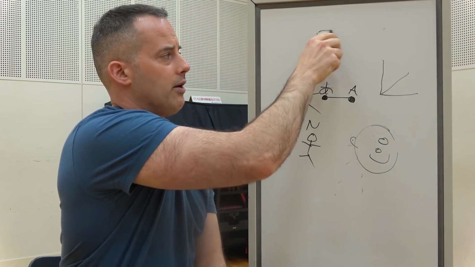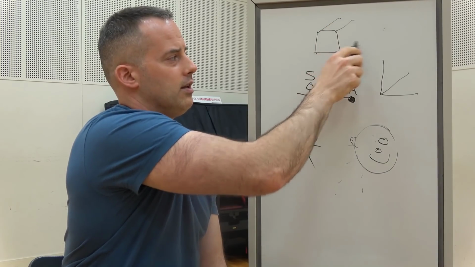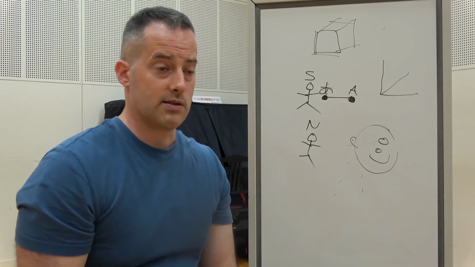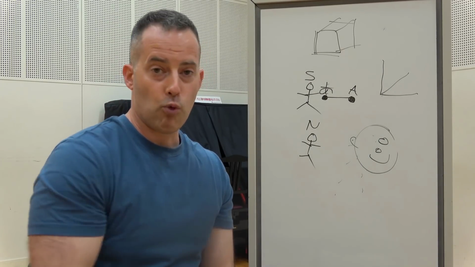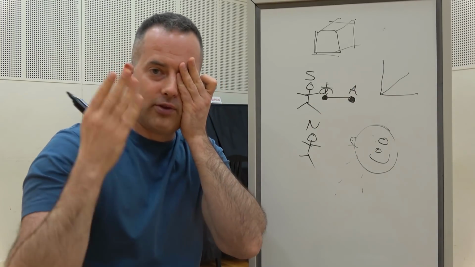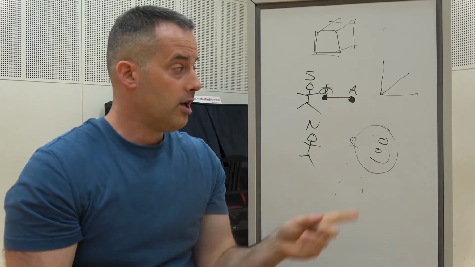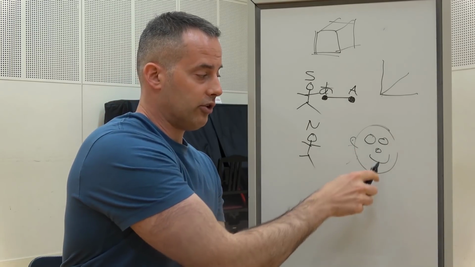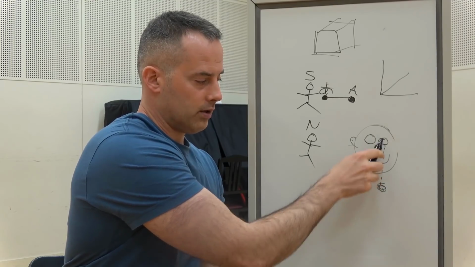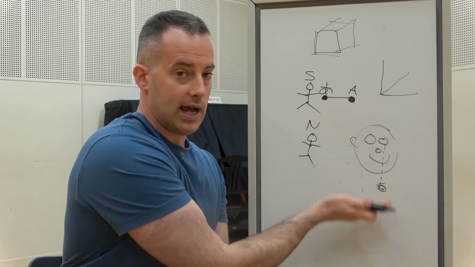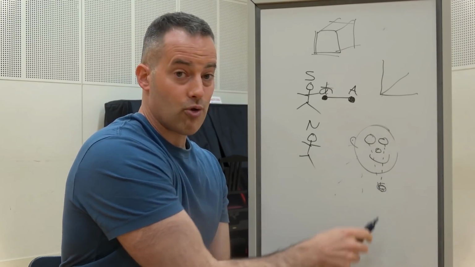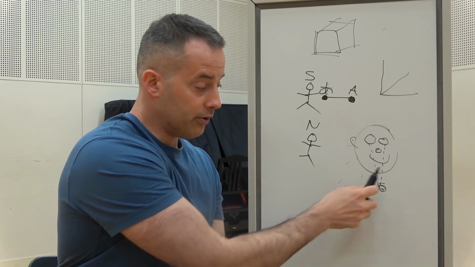So if I'm going to draw a box or something like that, this is the height, the width, and the depth. So you're looking at the distance of something. If we only had one eye and you're trying to look at something, you can't really tell where it is. Obviously, it's even worse if you can't see it at all. But the reason we have two eyes is, let's say we're looking at something down here. If I only have one eye, I can tell kind of where it is, but I can't see how far away it is. This is why we need the second eye to triangulate the position of this thing.